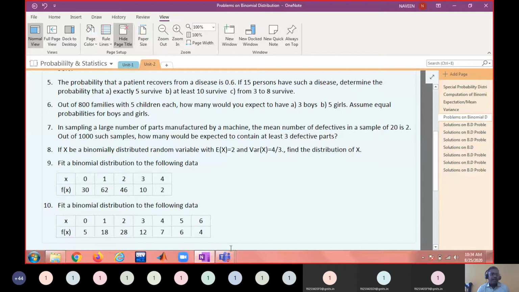All of you note down the sixth problem in your notebook. Out of 800 families with 5 children each, how many would you expect to have?